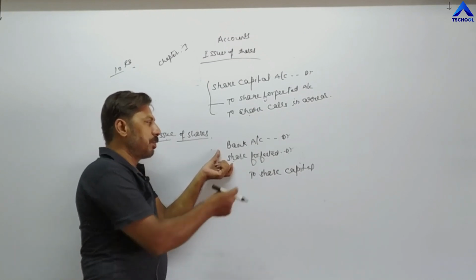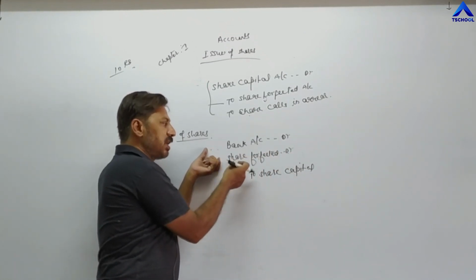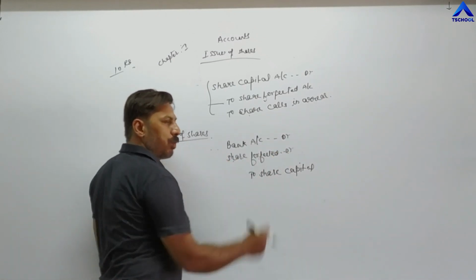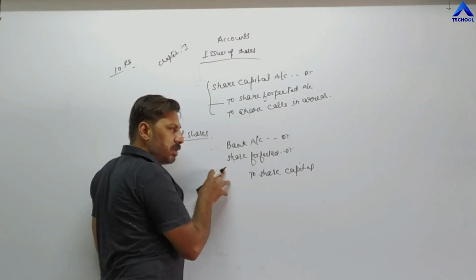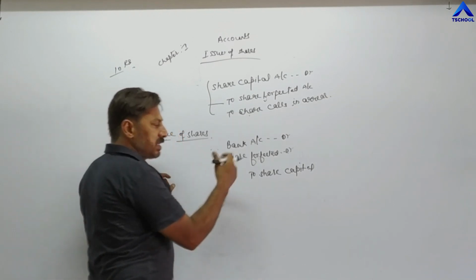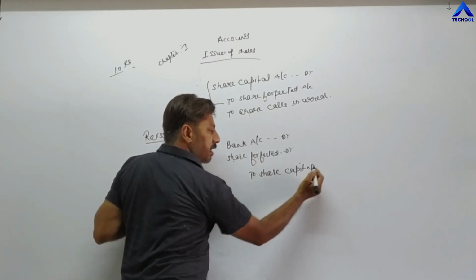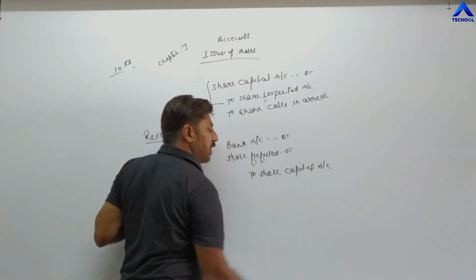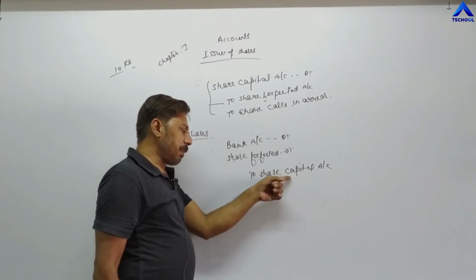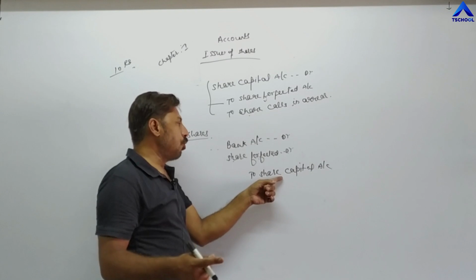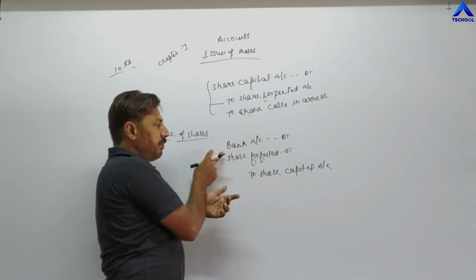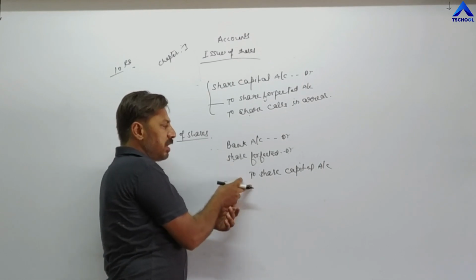That's why that discount will be debited by the name of share forfeited account. And to share capital, once again, the new shareholder whose account is opened in the company. Whenever a capital account is opened, it will be credited. So this is the capital account of the new shareholder to whom forfeited shares are reissued. So bank account debit, share forfeited account debit, to share capital.